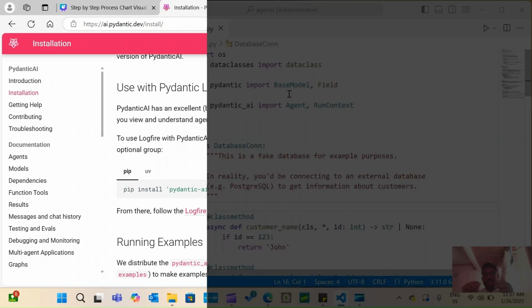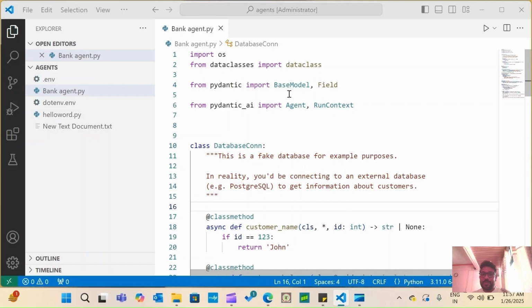Let's move to the next step. In this step, let's talk programmatically. Here, let's understand how we can create a bank agent in Python. So, as a basic step, we need to import the required libraries: the dataclass, the Pydantic AI library, and the agent library.